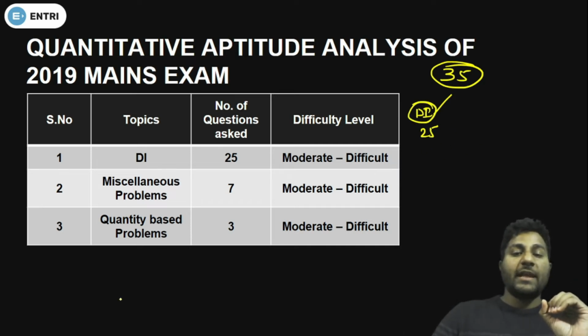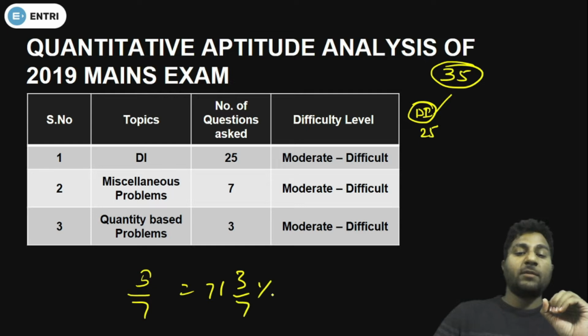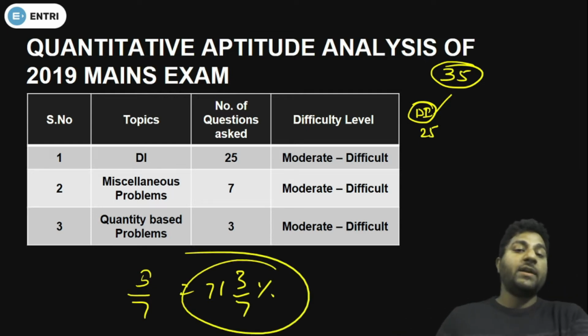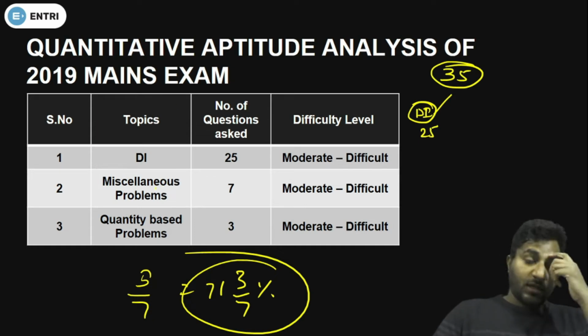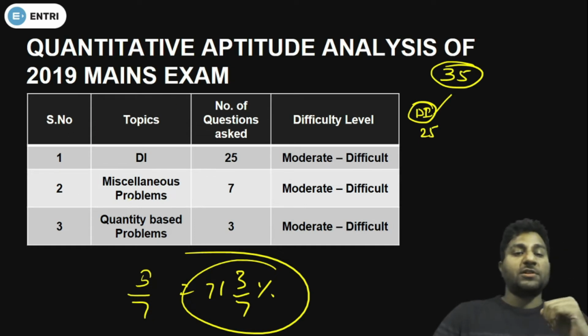So if you take the ratio 5 by 7, which means 71 whole 3 by 7%, approximately 72% of questions were asked from DI. And not just a simple DI, there were lots of different DIs. I will discuss what kind of DI they have asked you. But before we move on to that, listen to me, the whole procedure.